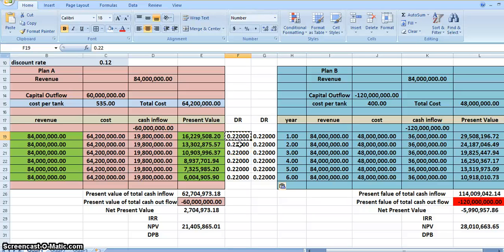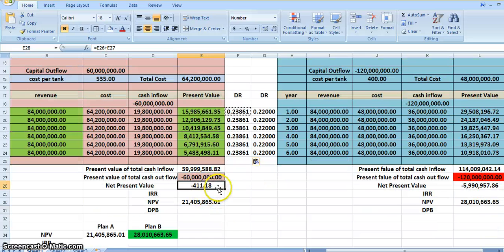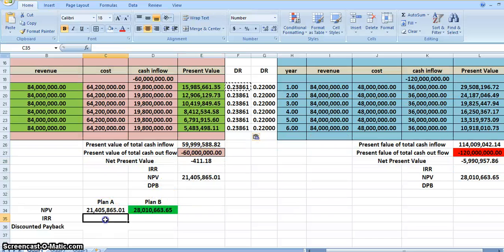Okay, so let me give it a wild shot and say it is 23.861%. Okay, that's a random guess. Is it almost 0? But yes, it's very close. It's 411. If you talk about it in terms of the 60 million amount, 400 is almost close to 0. So what we can say is our IRR is 24% here.